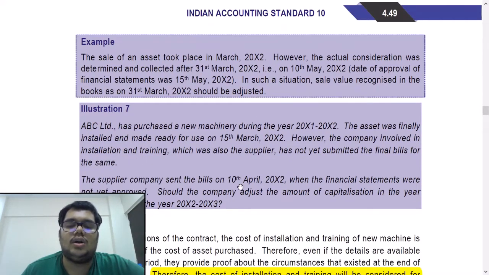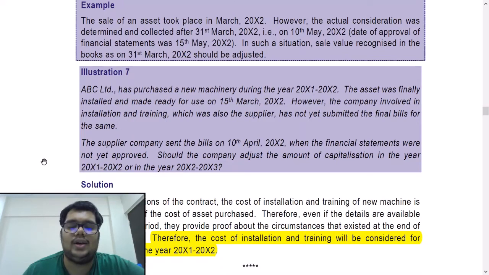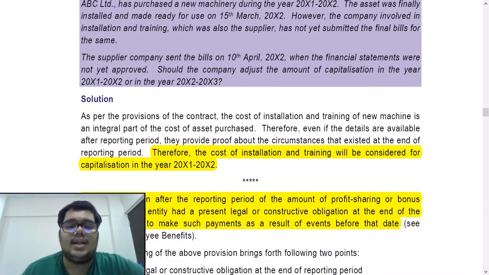Hence, you should adjust. Should the company adjust the amount of capitalization in the year X1, X2? You should adjust it in X1, X2 itself. Next, the determination after the reporting period of the amount of profit sharing or bonus payments if the entity had a present legal or constructive obligation at the end of the reporting period to make such payments as a result of events before that date.